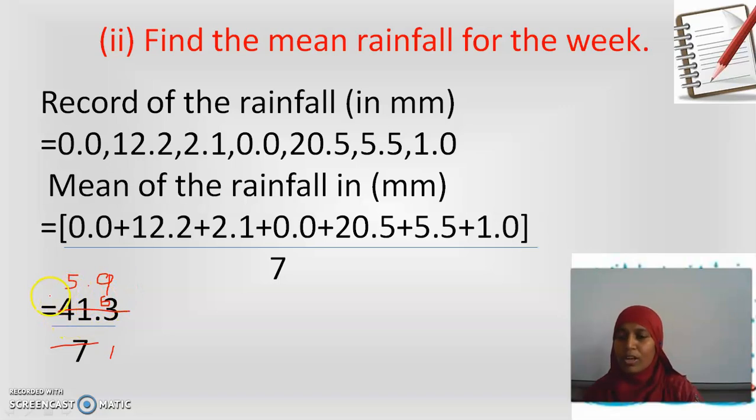For this 41 I got 5. Have this decimal point as it is. And with this 63, I have 9 7s are 63. So what will be my mean now? Very good. Equal to 5.9. Hope you understand how to cancel the numbers with a decimal point. Hope you are clear, my dear children.